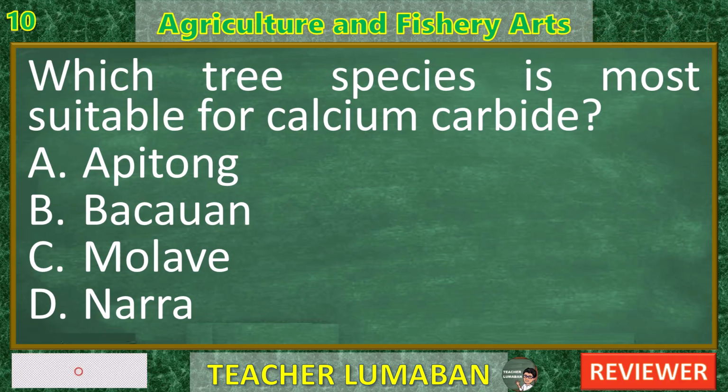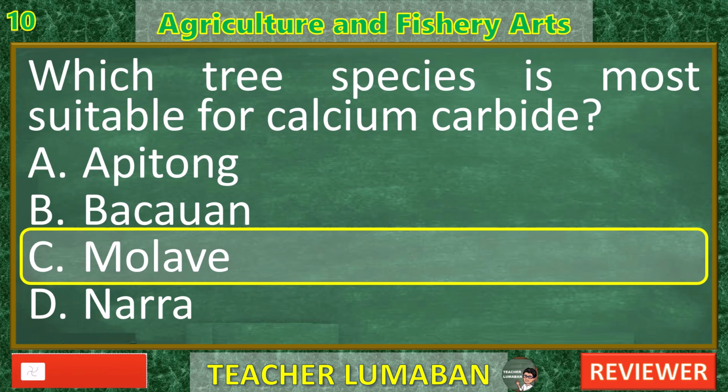The correct answer is C. Molave. Explanation. Calcium carbide is a chemical compound used in the production of acetylene gas, for welding and lighting, and in ripening fruits. While calcium carbide itself is an industrial product, certain wood species, like molave, are suitable in its production process or in charcoal making, which can indirectly be associated with the chemical industry, including calcium carbide production.